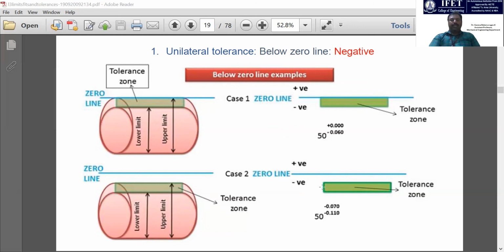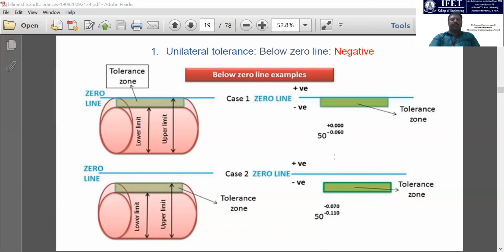And here in case 2, the tolerance zone is kept well below the 0 line. You can see the lower limit and upper limit are both in the minus range. So you have to reduce that diameter within this range only.